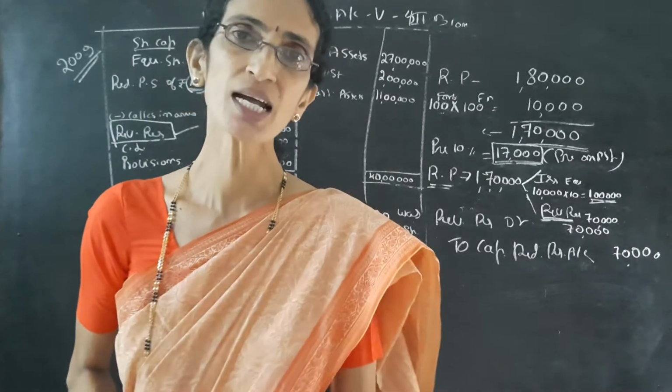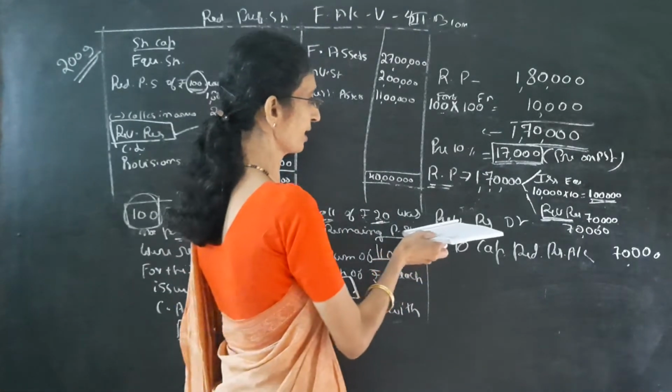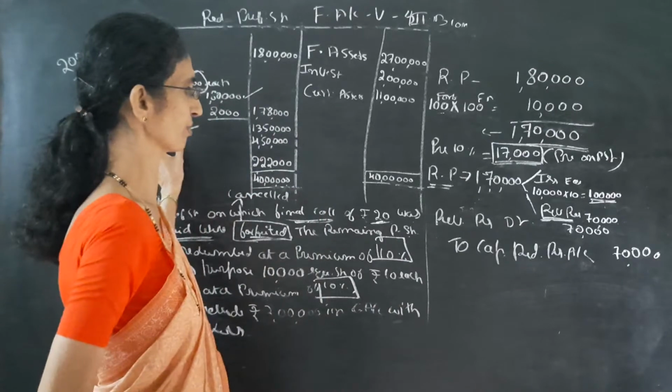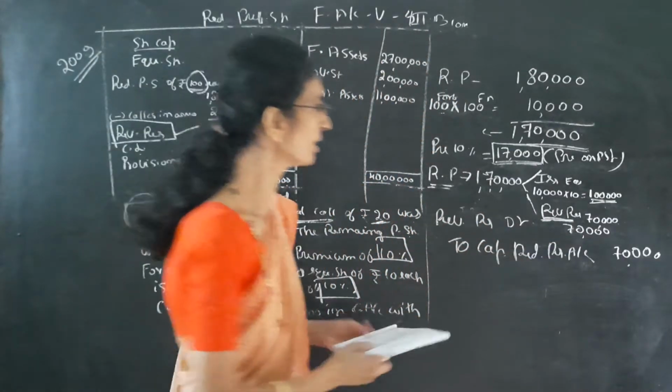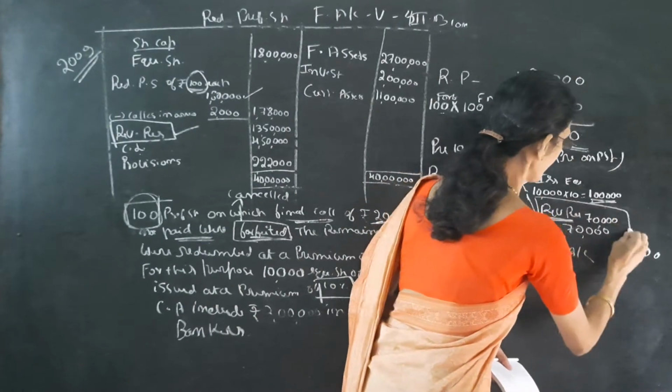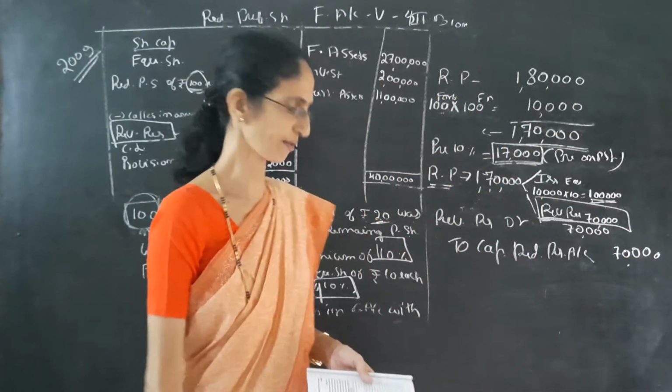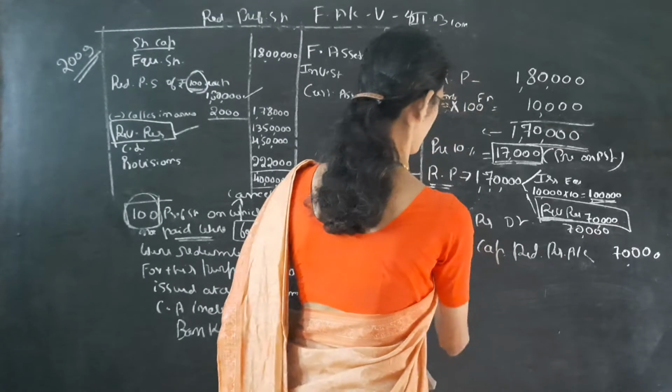Capital redemption reserve. So the entry is we are taking out of revenue reserve. So revenue reserve account debit to capital redemption reserve. This amount here we have written, revenue reserve is 70,000. So this is the next entry.